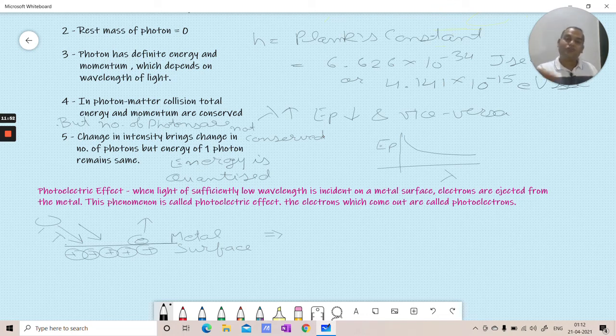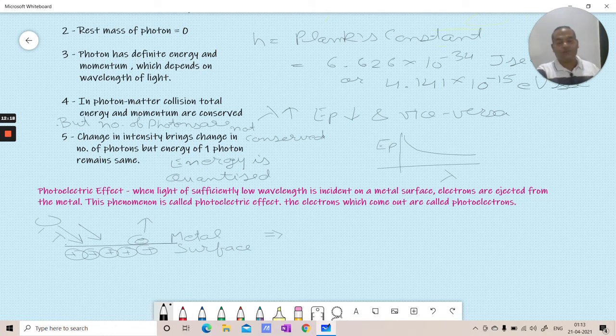Due to these collisions, it may lose some energy, and finally it may not be able to get out of the metal surface. But there will be a case where some electron gains energy and goes straight out of the surface in that direction, and then that electron is released.